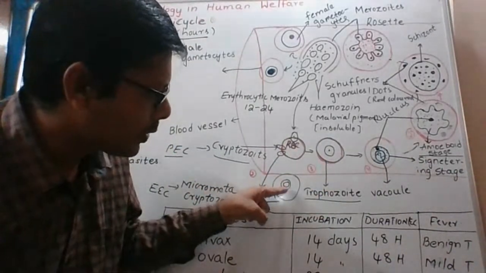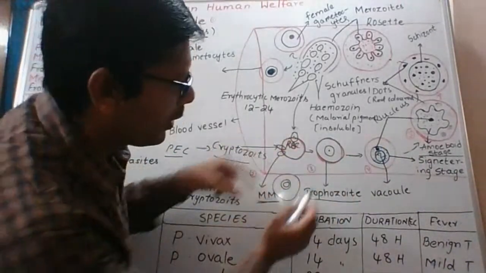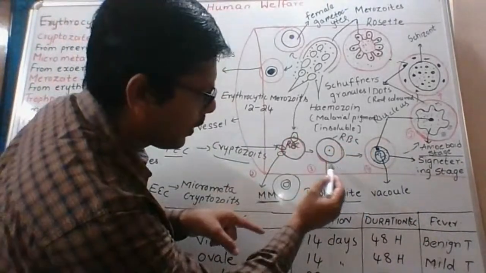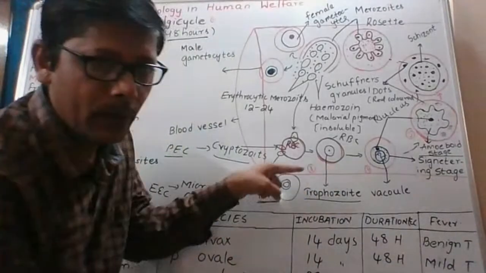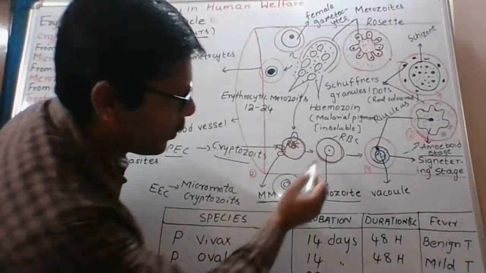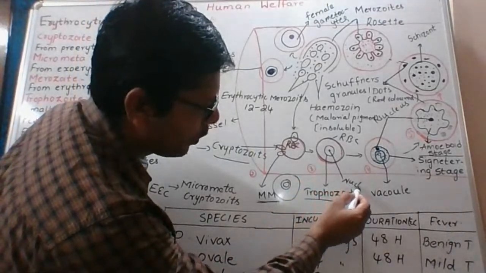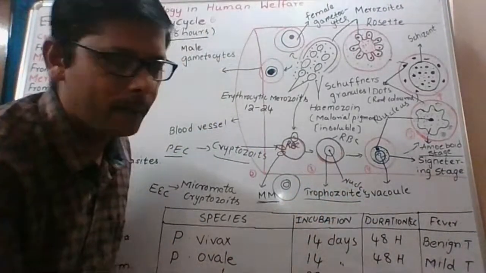What is this cell? This is the RBC, red blood cell. What is this one? This is a trophozoite. What is this one? This is the nucleus of the trophozoite.